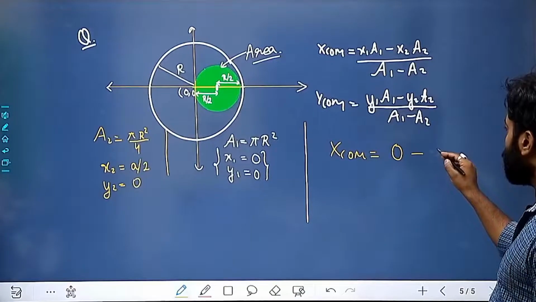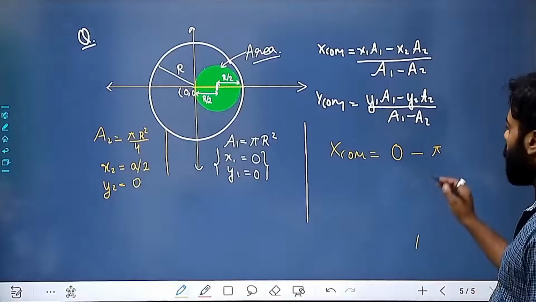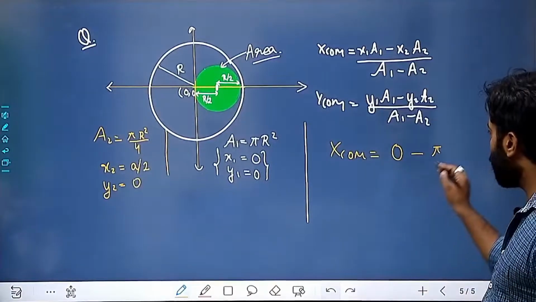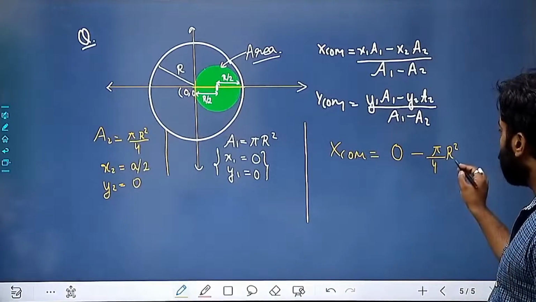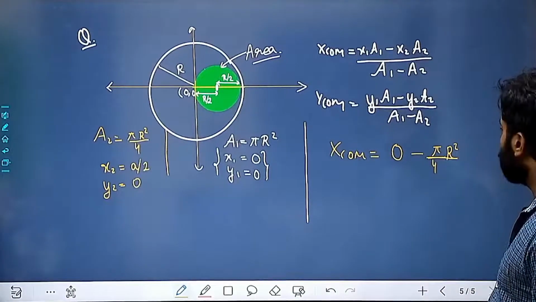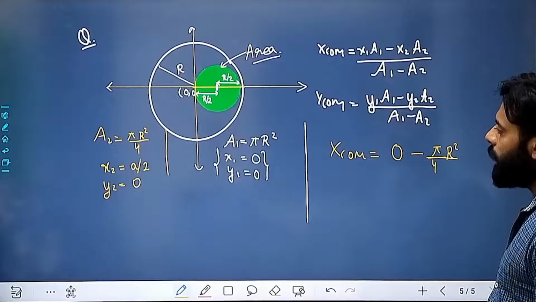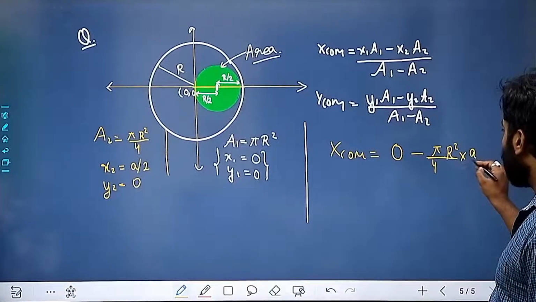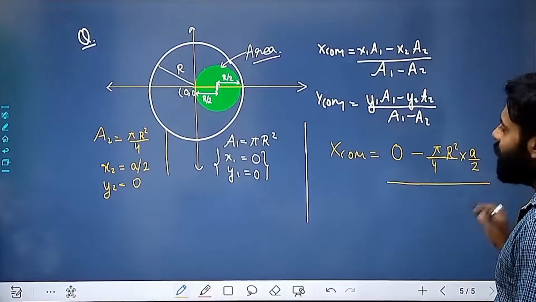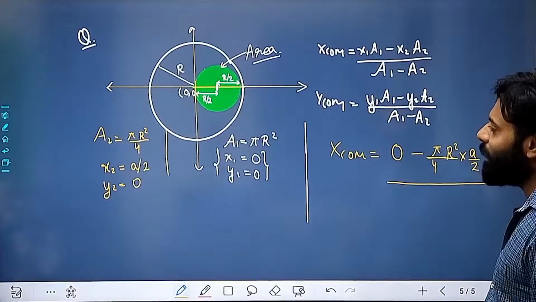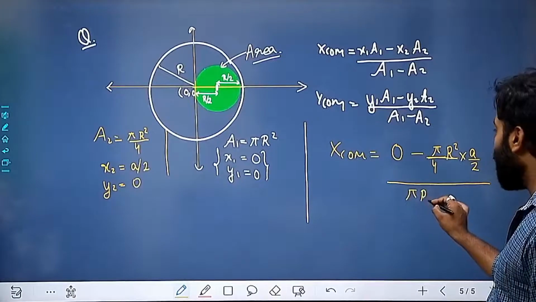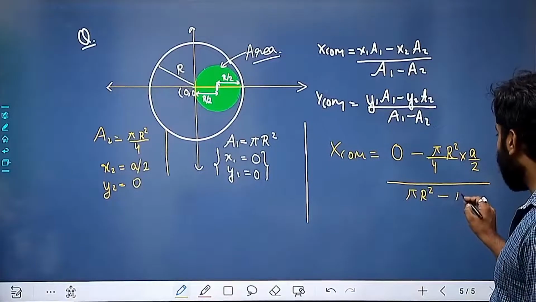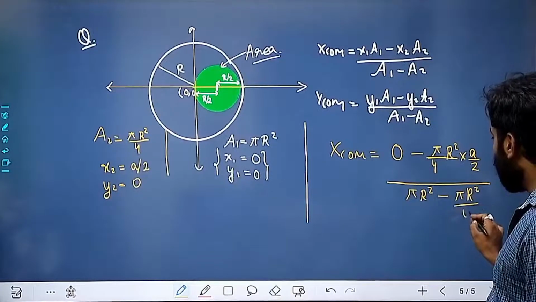Area 2 is pi by 4 r square, and the x2 coordinate is a by 2, divided by a1 minus a2. So a1 minus a2 is pi r square minus pi r square divided by 4, right?